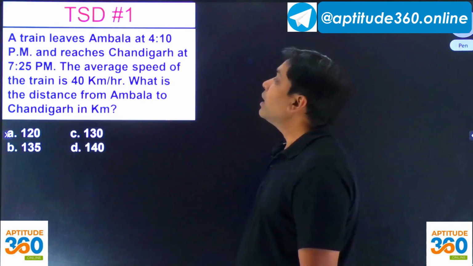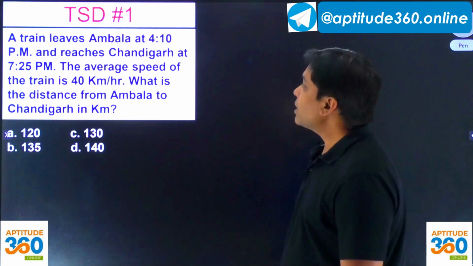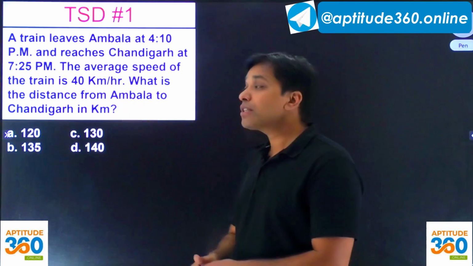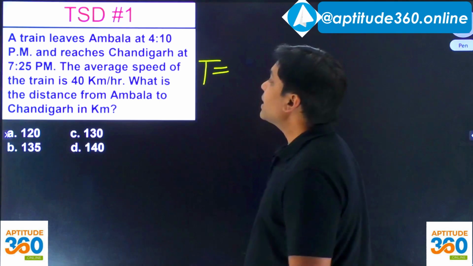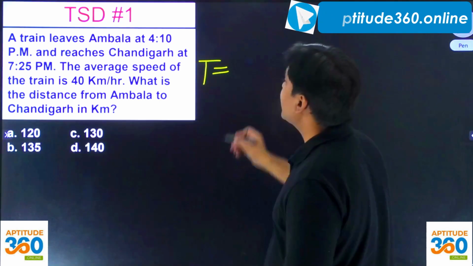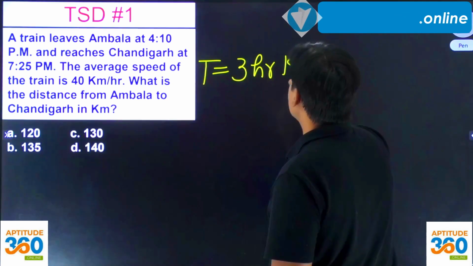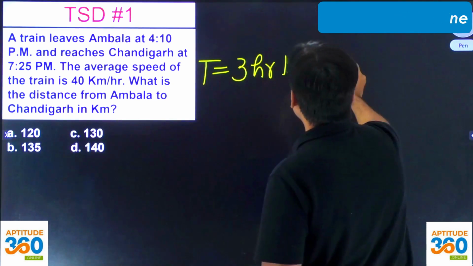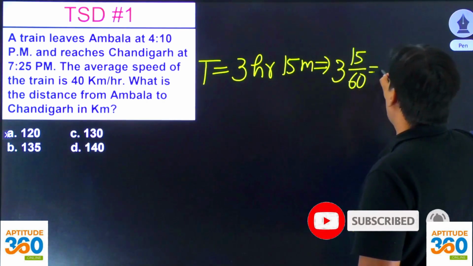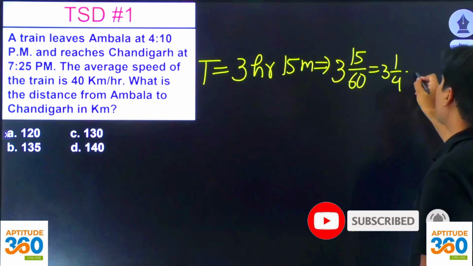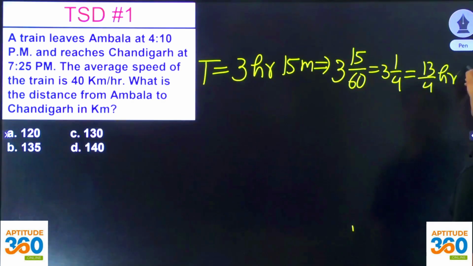It says that a train leaves Ambala at 4:10 p.m. and reaches Chandigarh at 7:25 p.m. So what is the duration or time? It is going to be 3 hours 15 minutes, right? So can I convert this as 315 by 60, or 3 1/4, or 13/4 hours, isn't it?